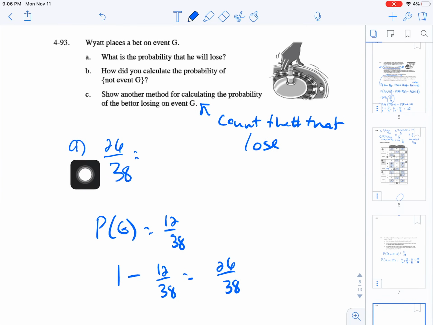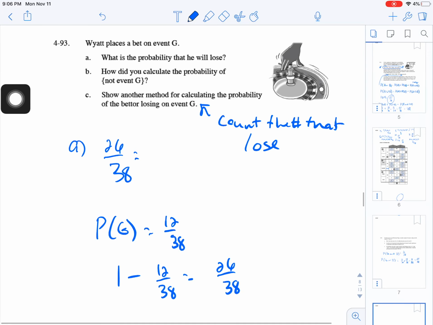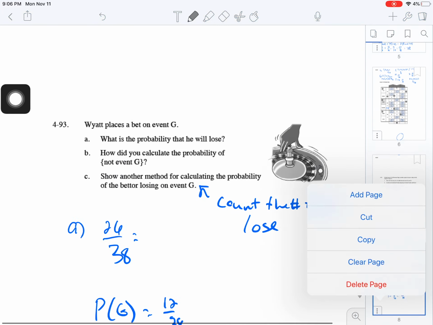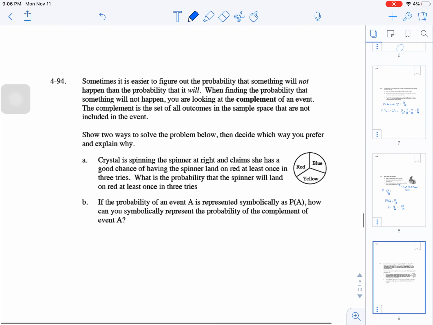So the probability of not getting G is 1 minus the probability of G. You could do it that way. Sometimes it's easier to figure out the probability something's not going to happen than the probability that it will happen. That's called the complement. So if you know the probability of something that will happen, the complement is when something doesn't happen.